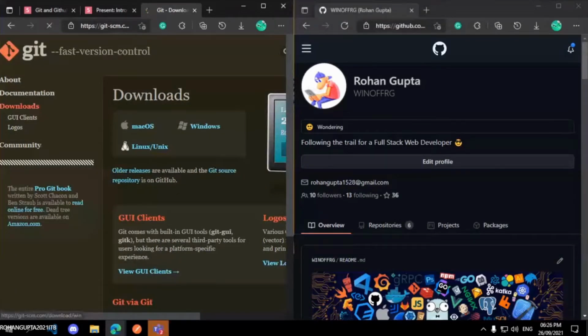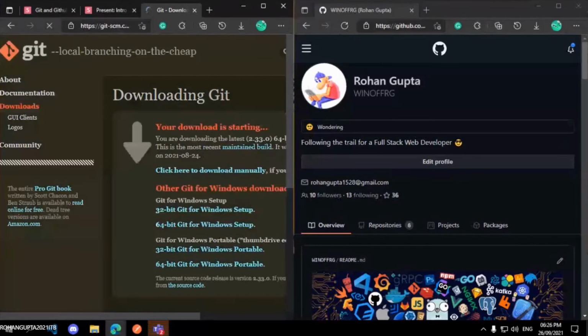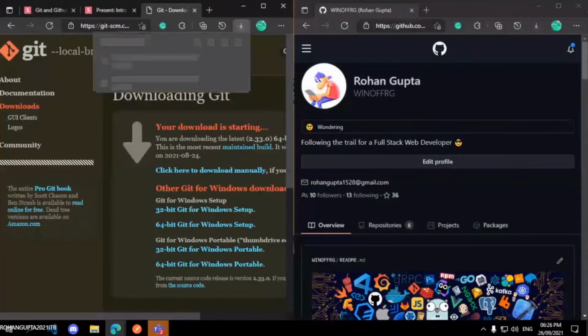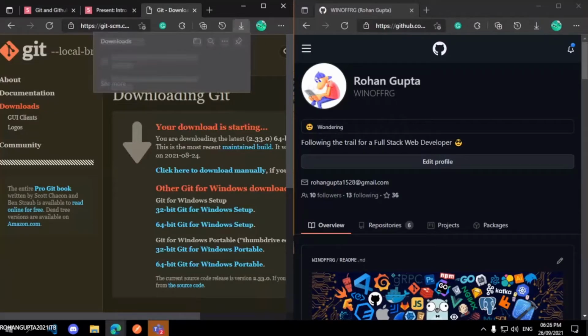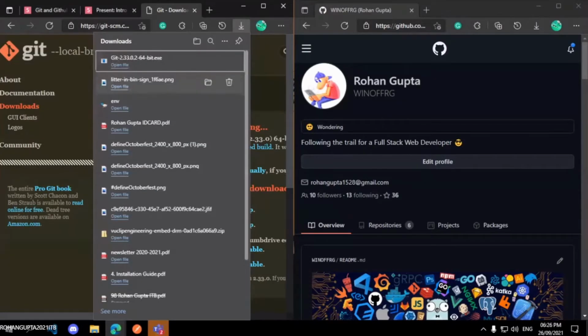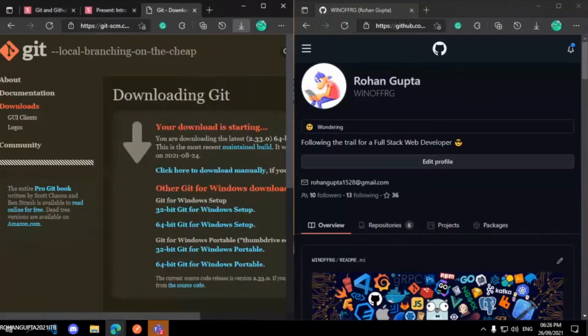In the download tab you can choose your platform. For example, mine is Windows. I will click on Windows, the 64-bit version. I will download the setup. Once downloaded, I will open the setup file. Here is the git.exe file.